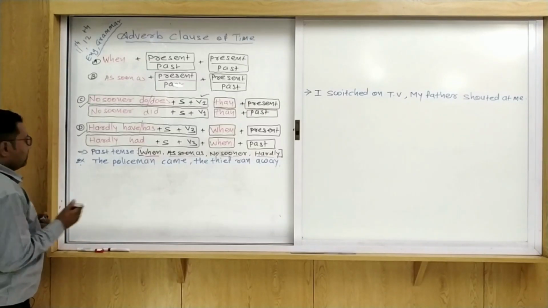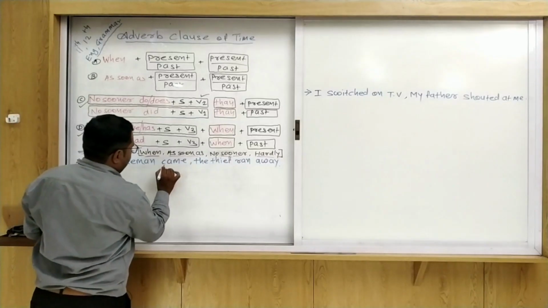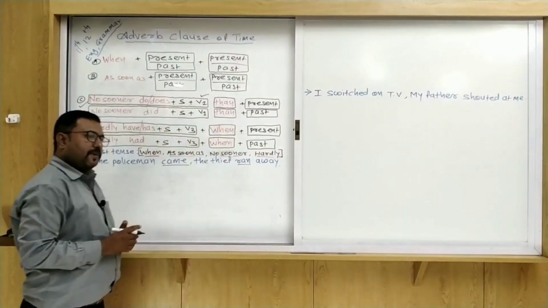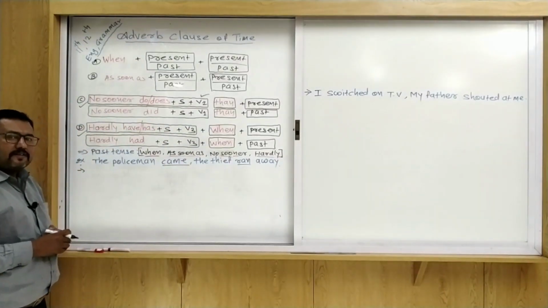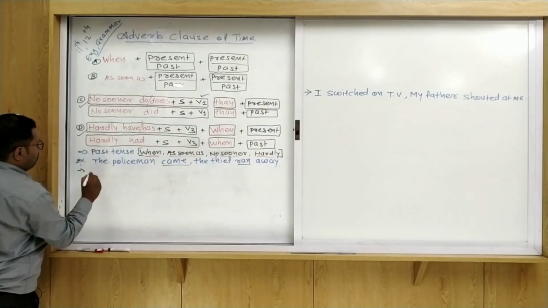Now say, dear friends, the policeman came, the thief ran away. So which tense is used here? Simple past tense. Now we are going to use when.